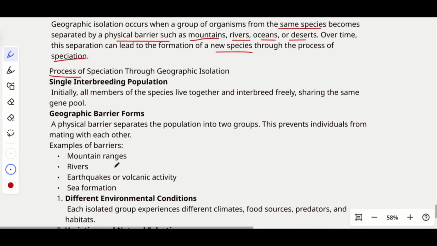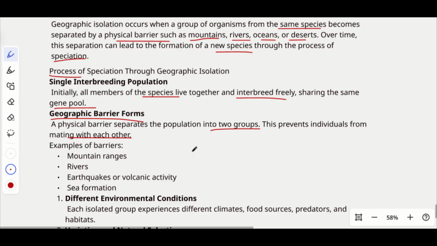So first thing, single interbreeding population. So what is a single interbreeding population? Initially, all members of the species live together and interbreed freely, sharing the same gene pool. So initially, they were free to breed with any of the available members in the area, right? But later on, geographic barriers are formed. A physical barrier separates the population into two groups. This prevents individuals from mating with each other, right?